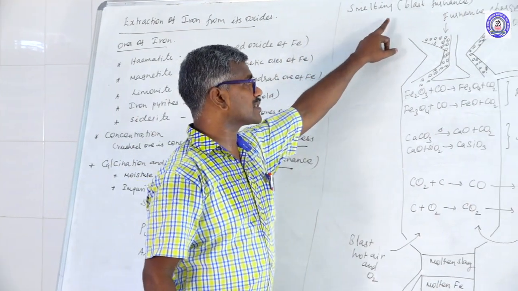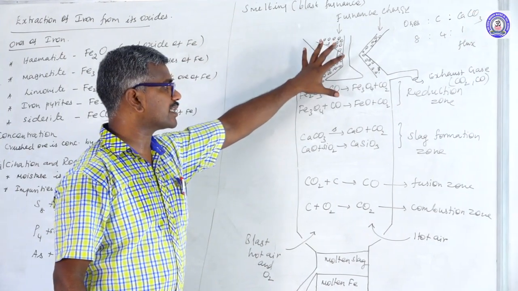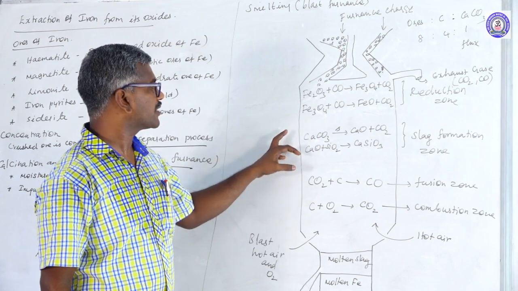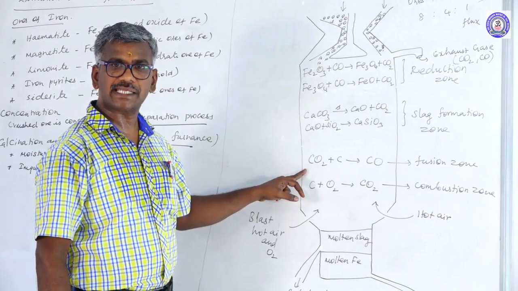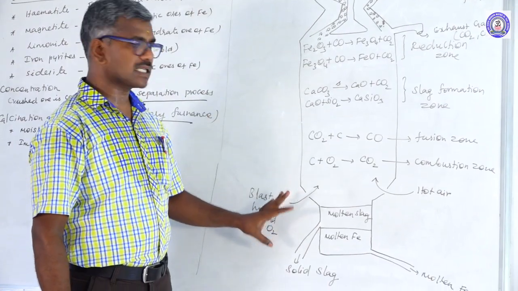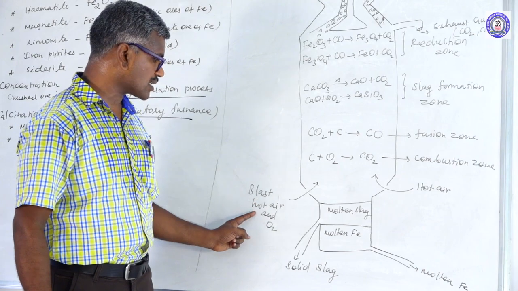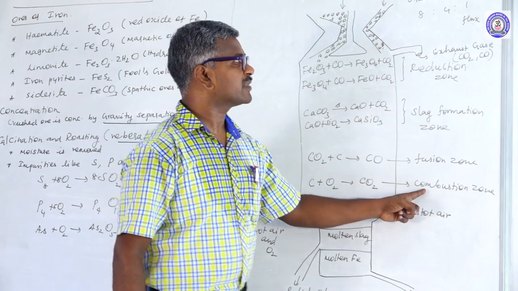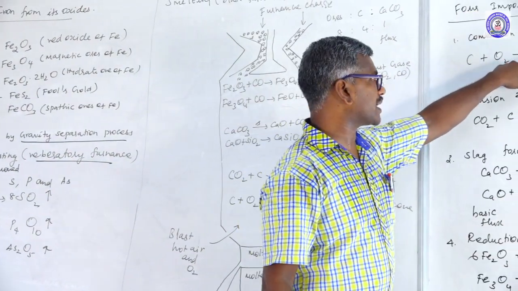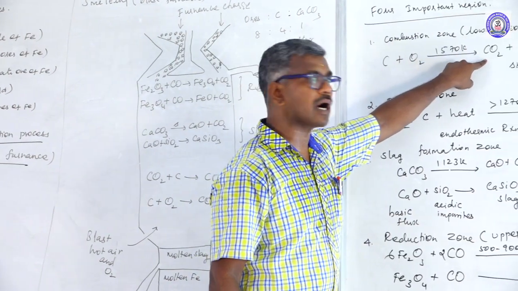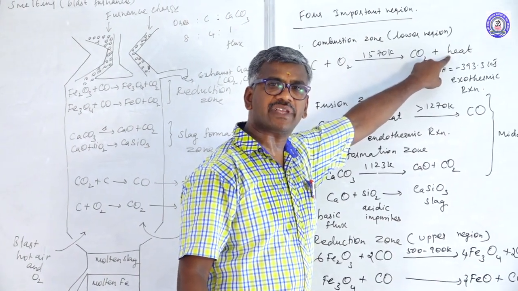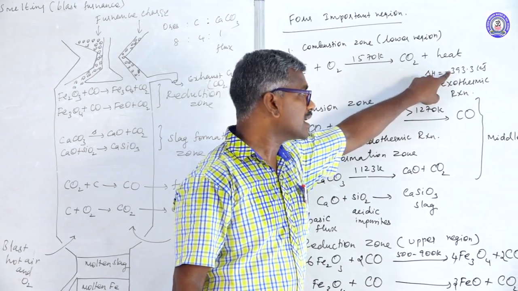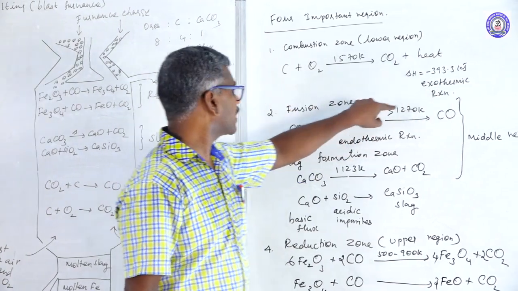Another one is the smelting process, which takes place in the blast furnace. These are tall cylindrical furnaces made of steel, lined inside with fire brick. This reaction takes place in 4 zones by blowing the blast of hot air and oxygen. First one is the combustion zone. Carbon reacts with oxygen at a temperature of 1570 Kelvin to form carbon dioxide. Some amount of heat is liberated. The heat liberated is 393.3, this negative value shows an exothermic reaction.